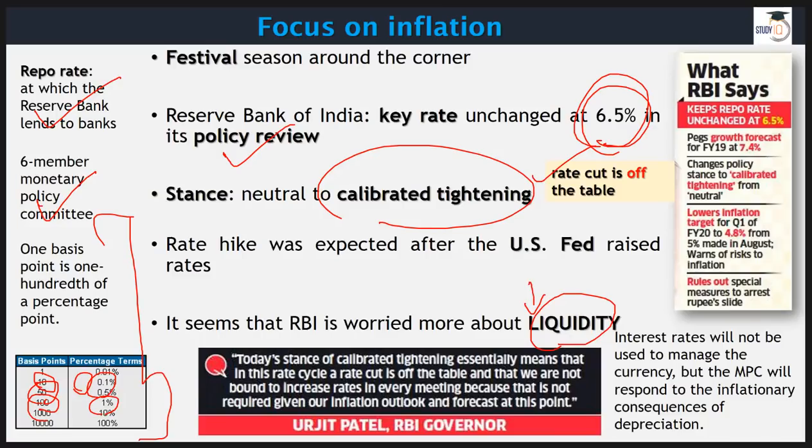Then you have other things like growth forecast for financial year 19 will be 7.4%, which is not bad. Inflation target, right? The range is, ideally it should be below 4, but you have this 4% to maintain. When I say you, I mean RBI has to maintain inflation somewhere between 2 to 6%. Ideally, it should be below 4, somewhere between 3 to 4.